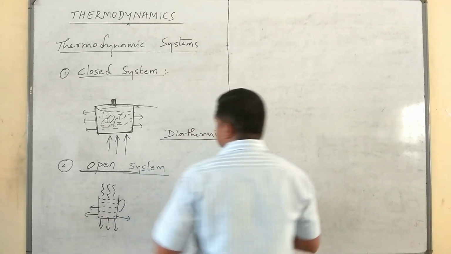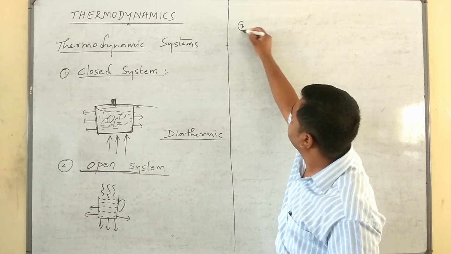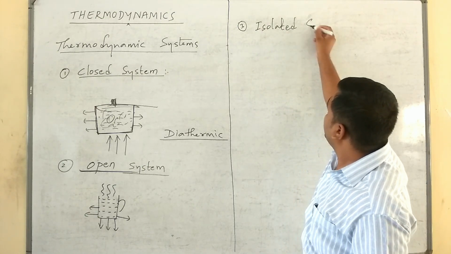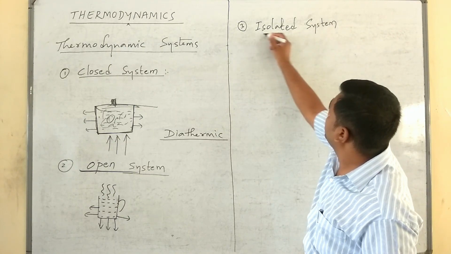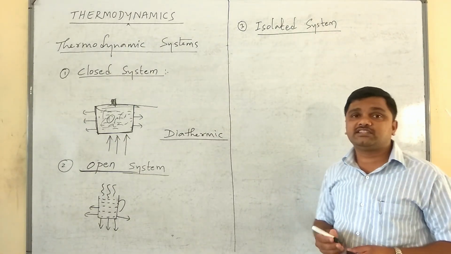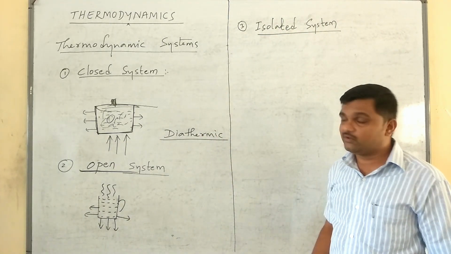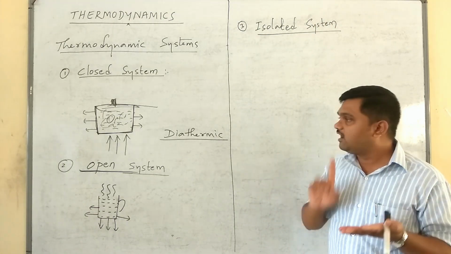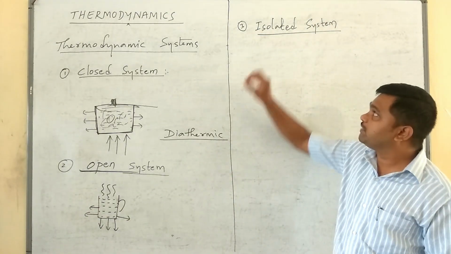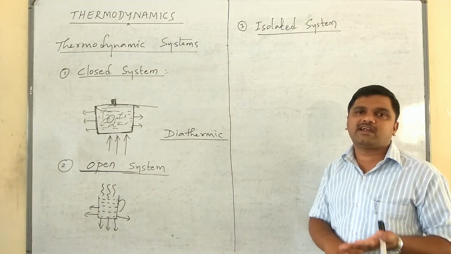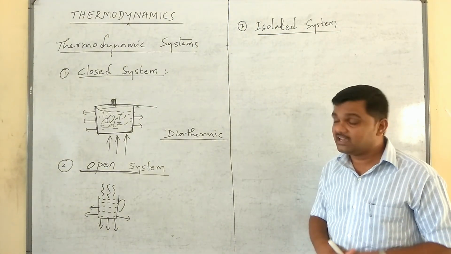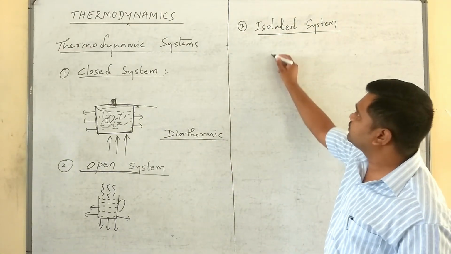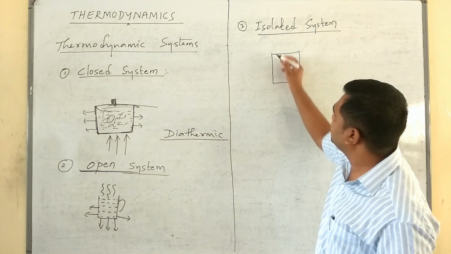Next, the third type of system is an isolated system. The meaning of the word isolated is separated. An isolated system is a system which exchanges neither matter nor energy with the surroundings. Here, the walls of the isolated system are perfectly adiabatic.